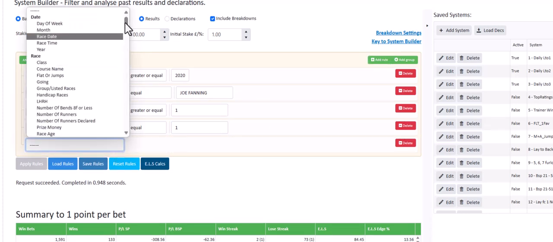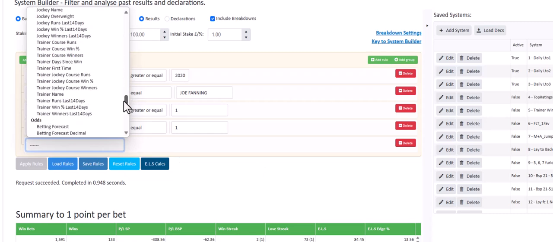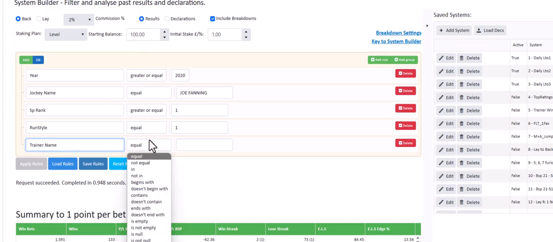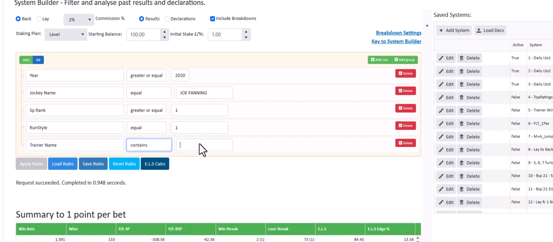If we add the trainer name, to get the Mark Johnston ones and the, no, it's Charlie Johnston, contains Johnston. That'll get them all. So we've got SP rank greater or equal 1, so that's all SP ranks.